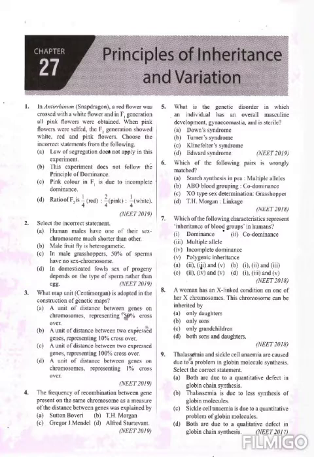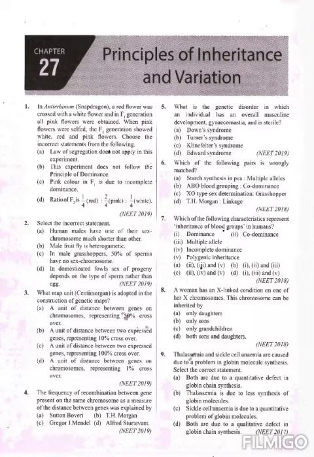The options are: option A, a unit of distance between genes on chromosome representing 50% of crossover. A unit of distance between two expressed genes representing 10% of crossover. A unit of distance between two expressed genes representing 100% crossover.